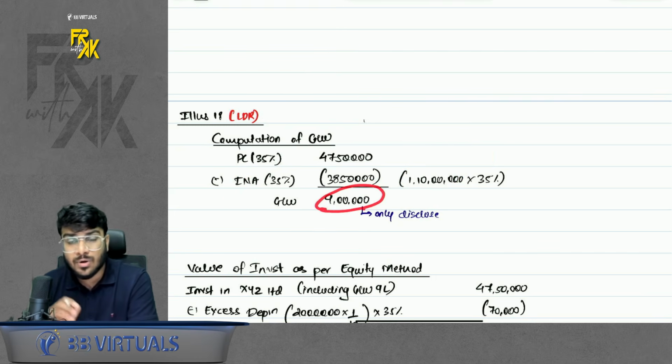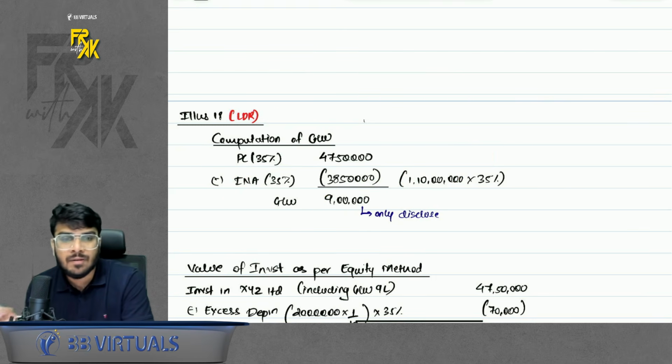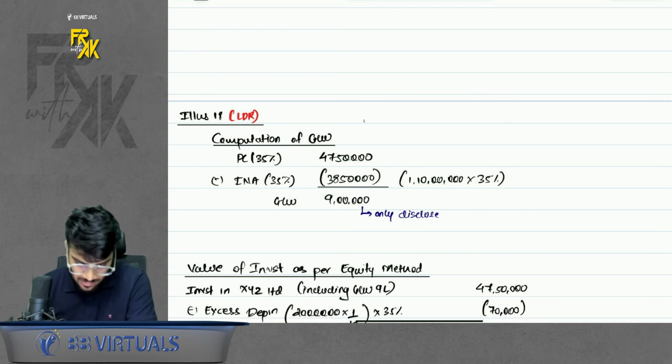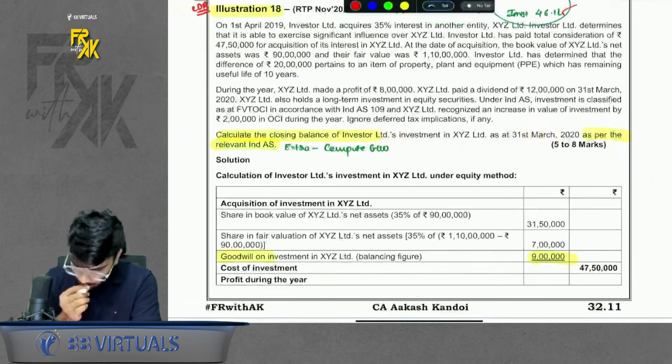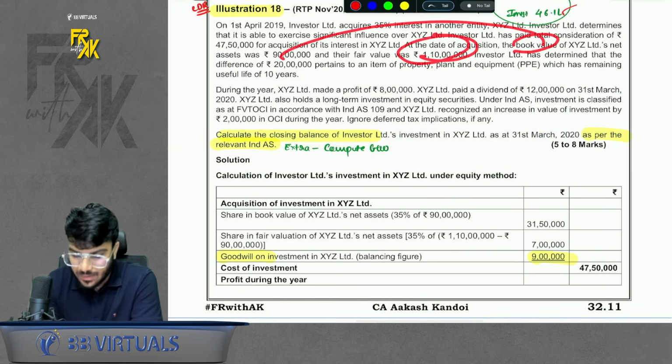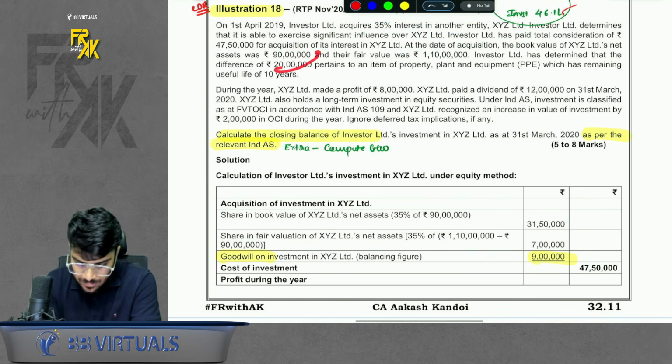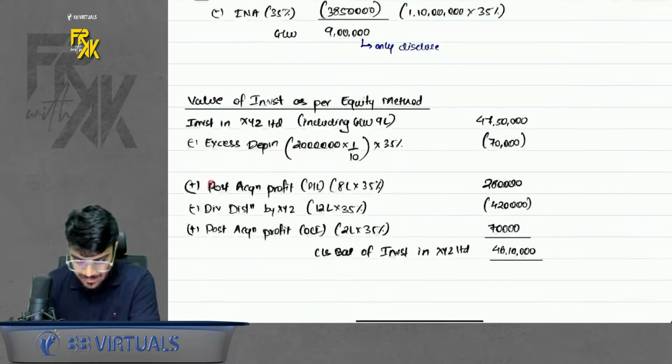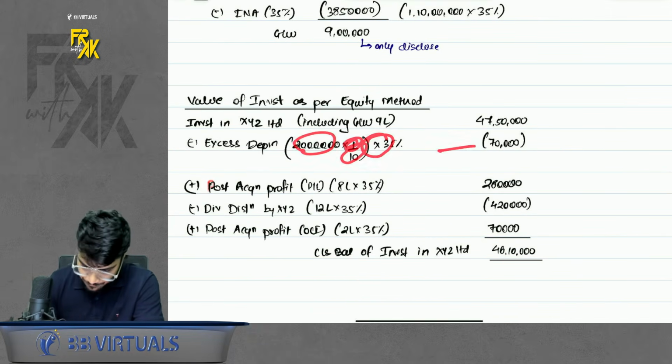If it is goodwill, only disclose. If it was a gain on bargain purchase, we would have recorded it. But if it is goodwill, just disclose it. Okay. Now, what else is there? PPE book value was 90. Fair value is 110. So the gain amount is 20 lakhs. On that, useful life is given, so excess depreciation will come. So 20 into 1 by 10 into only our stake, reduce it.